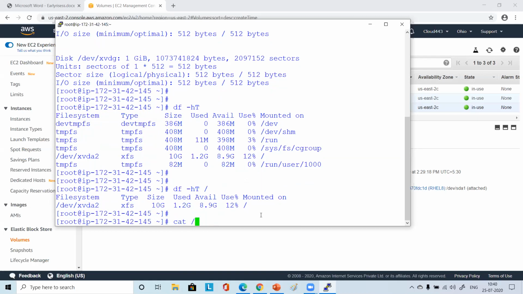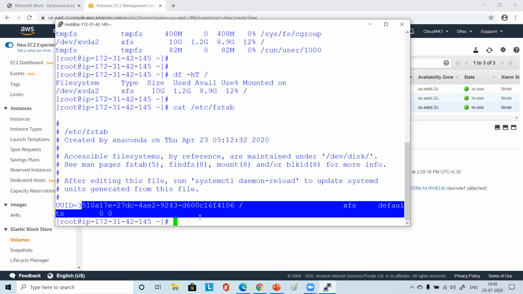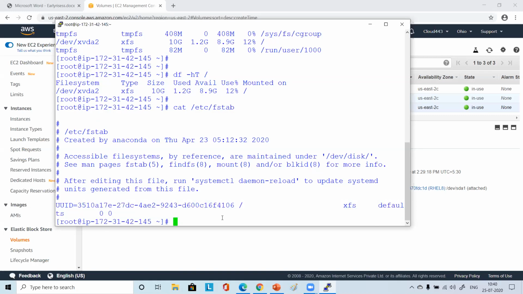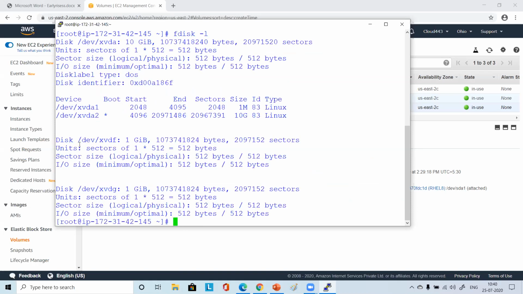There is a file /etc/fstab. These are internals of Linux, how to mount it permanently. It's mentioned with the UUID, XFS, default options, like that it is mounted here. But I'll tell you some options using which you can mount this. From fdisk -l, you are having this /dev/xvdf, right? So this device is there.